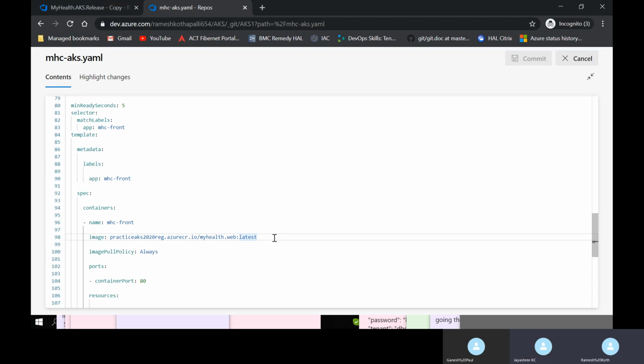Okay, just give only the image, removing the ACR. Give only myhealth.web and latest. Yes, remove the whole thing. Commit. Let's see this. If it doesn't work, I'll debug.